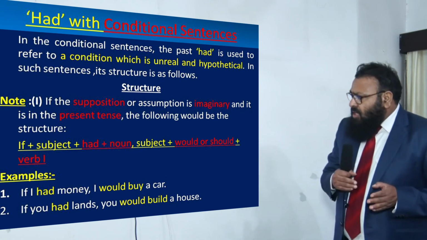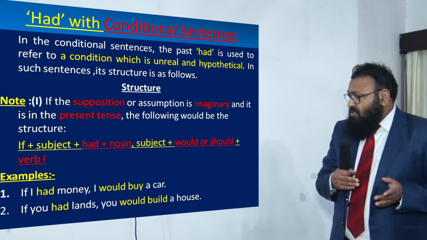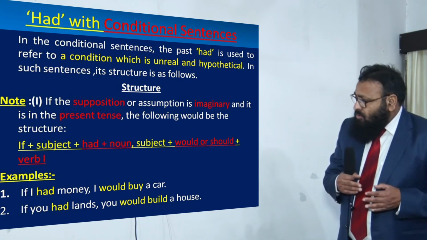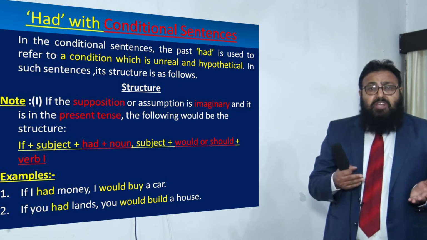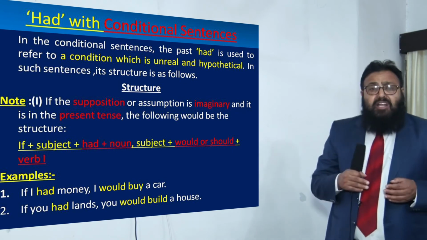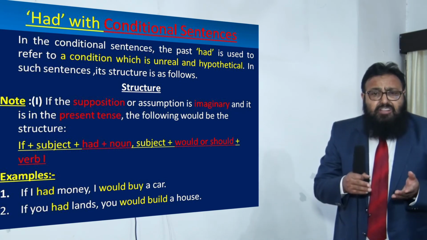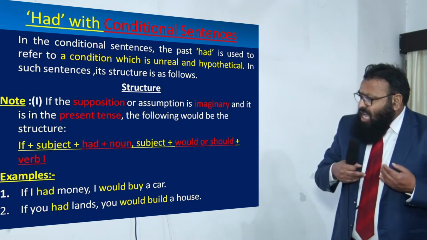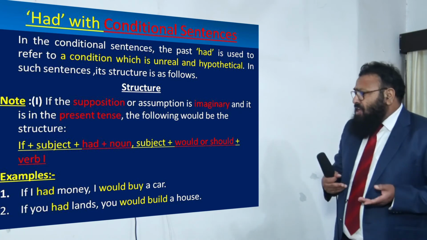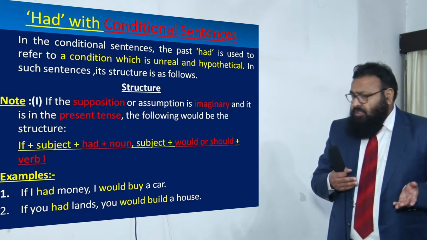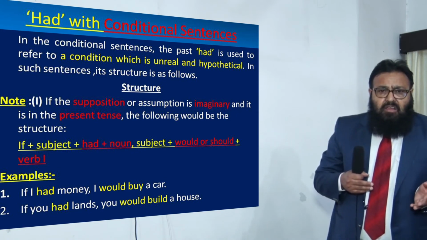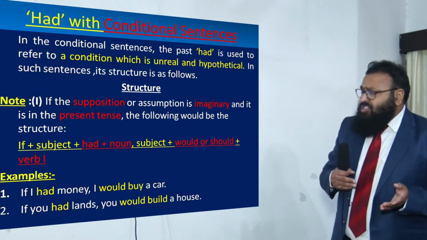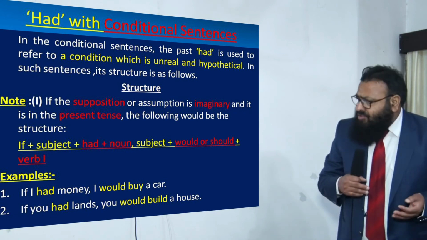Examples are, if I had money, I would buy a car. I don't have the money and I can't buy a car. This is pure supposition. I'm imagining that if I had money, I would buy a car. So had is used in the sense of present, but this is pure imaginary.